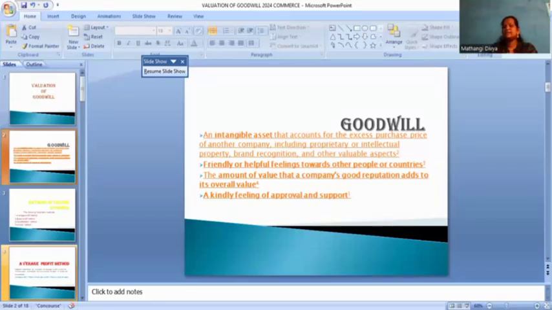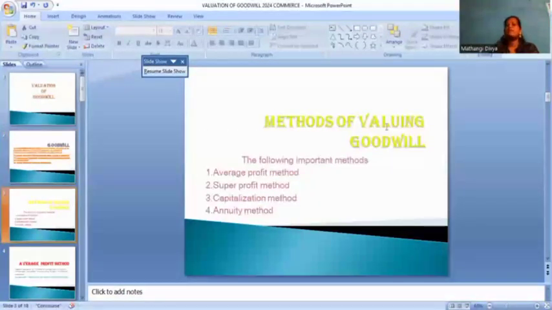That is called goodwill, and some methods are used for evaluating goodwill. What are they? Average profit method: in this method we use the profits of some few years to analyze the future profit. Second, super profit method, which uses the average profit to calculate super profit. Then capitalization method and annuity method. These four are the main important methods of valuing goodwill.